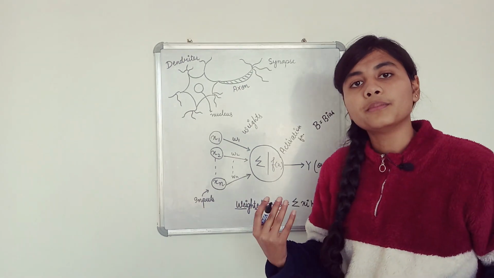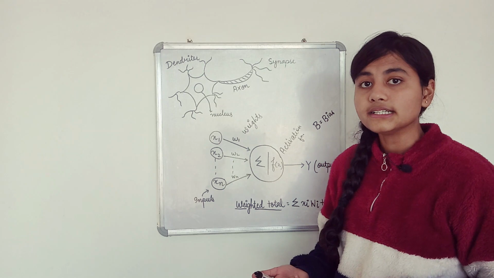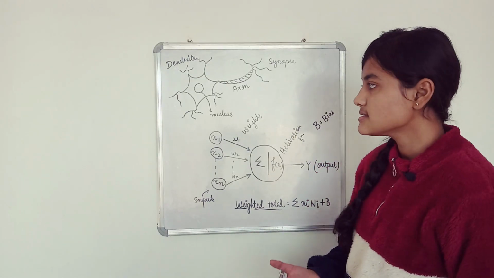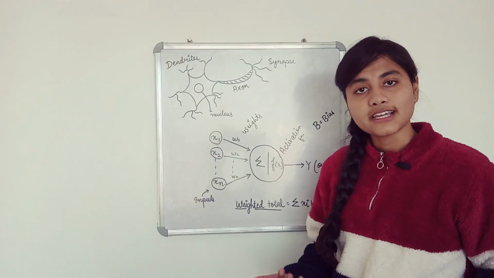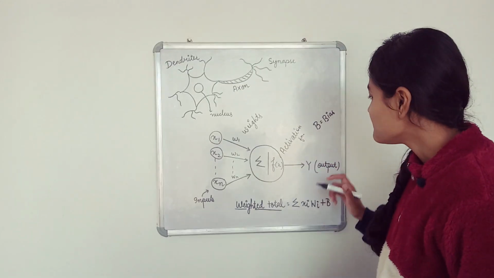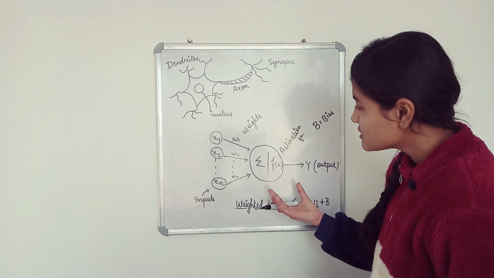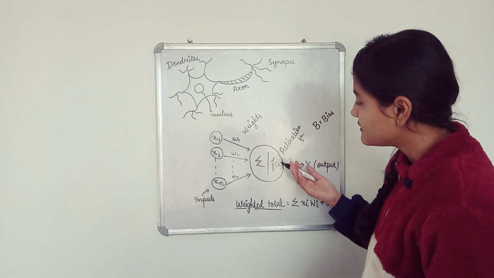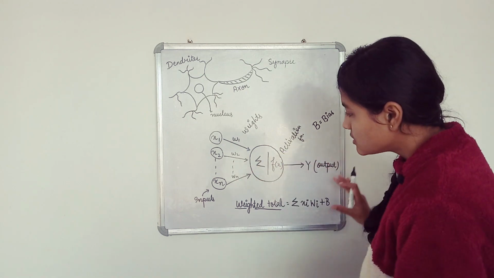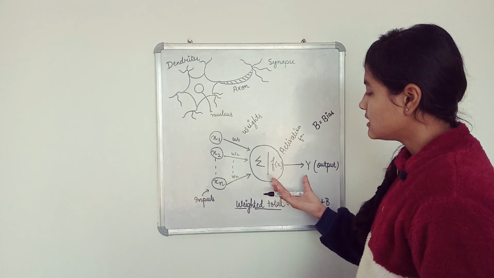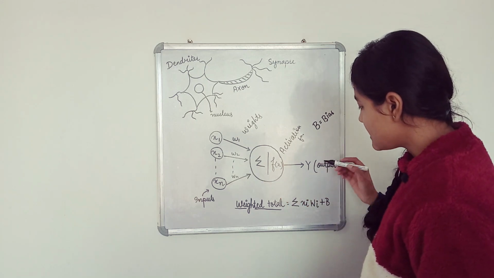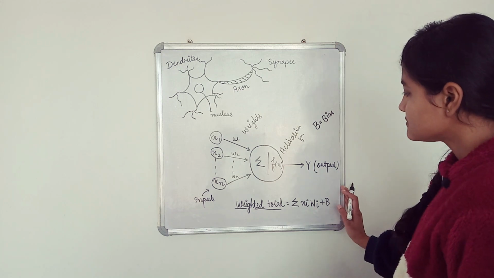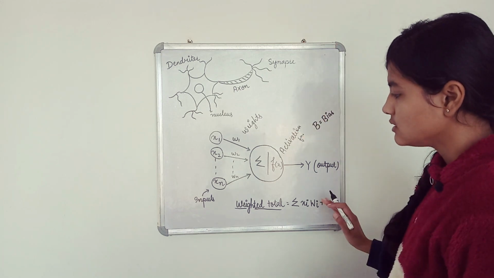So there could be a number of activation functions according to different problems or different situations, and we are going to discuss them in the next video, so don't worry. Okay, so after this process, once we have this weighted sum, and then we have decided if this neuron is going to fire up or not, then we get this y as output. Okay, so this is the whole processing of this artificial neuron.